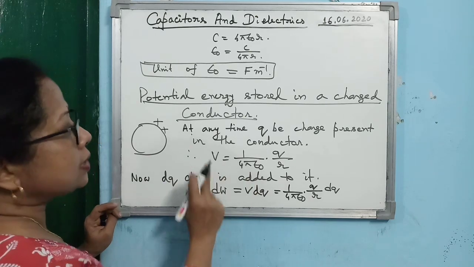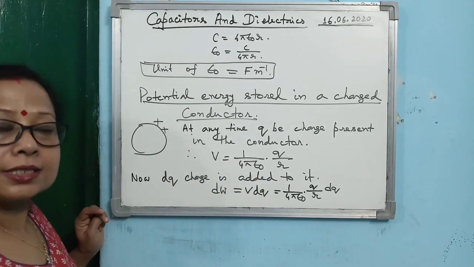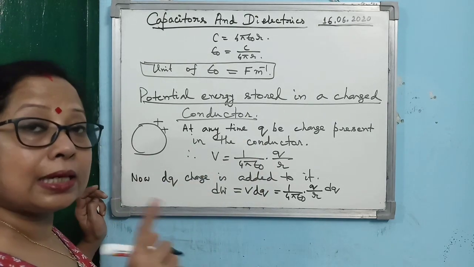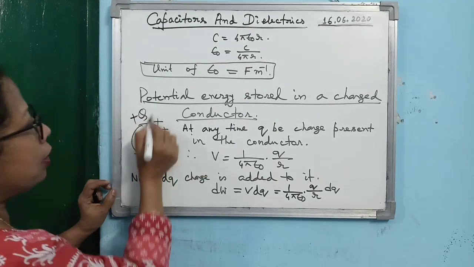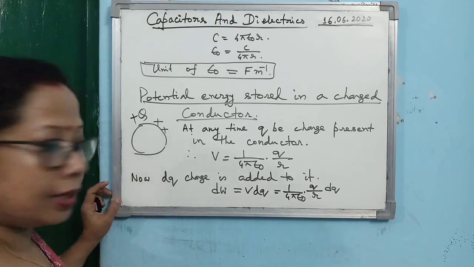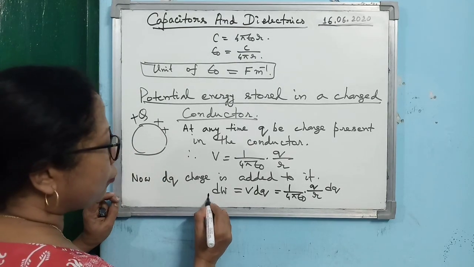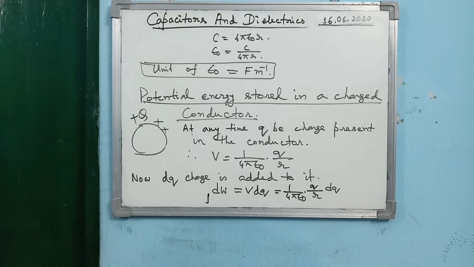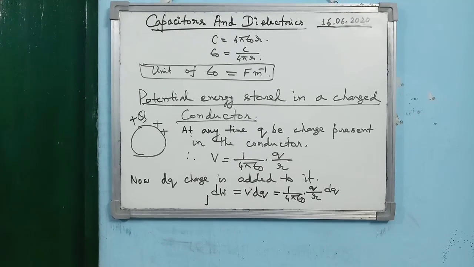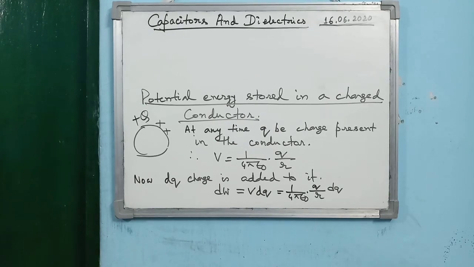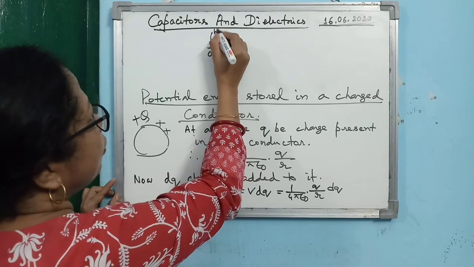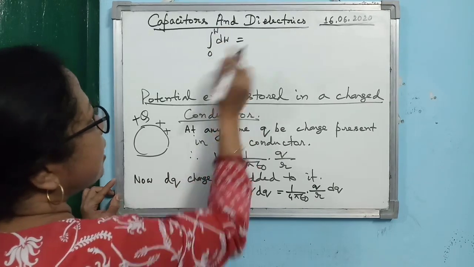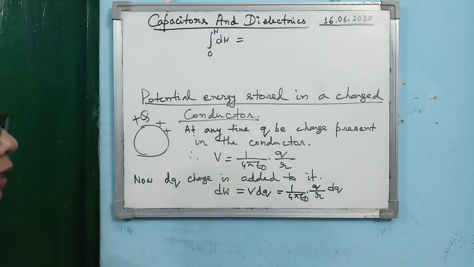So instead of adding a small charge q, suppose you have added capital Q amount of charge, meaning you want to add plus Q amount of charge to the conductor. So what will be the total work done? Total work done will be, we have to integrate the expression. So you can write it as integration 0 to W dw.